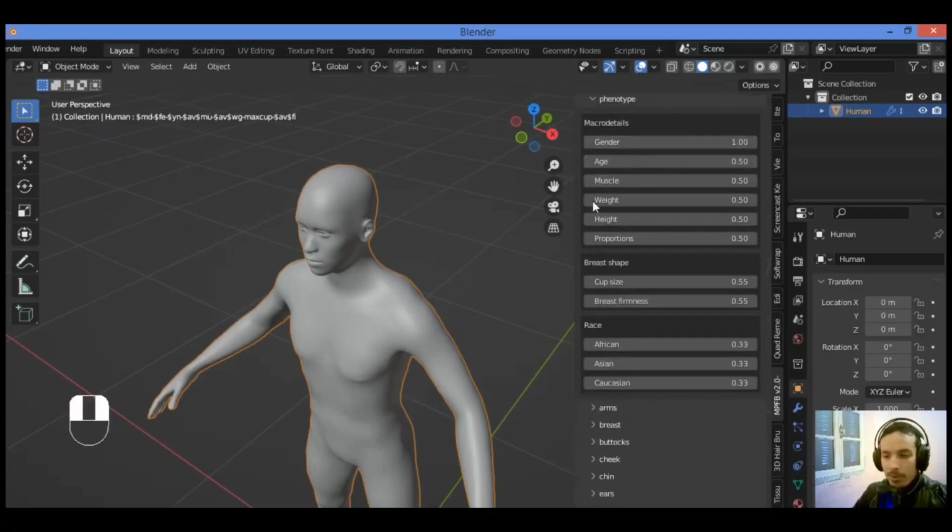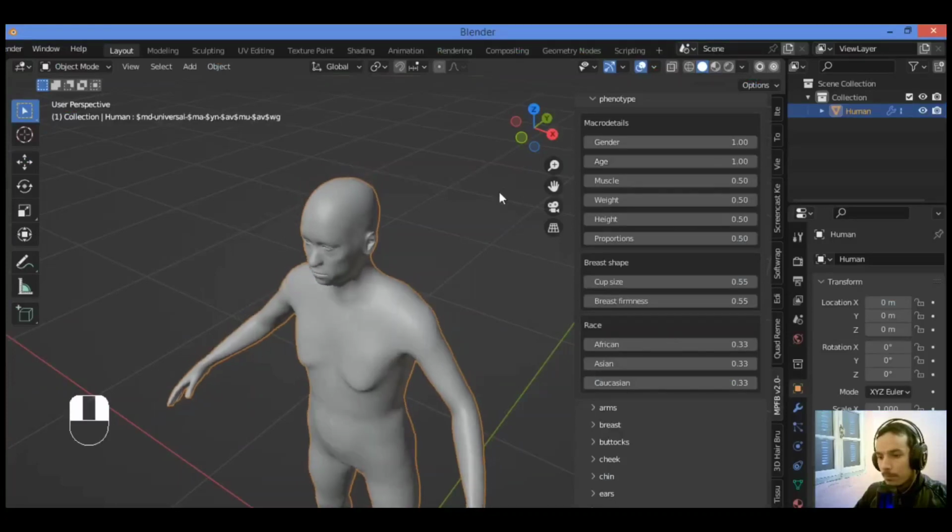Also we have the macro details for the human. You can change the age if you want. You can also play around with this and see the settings in real time over there.